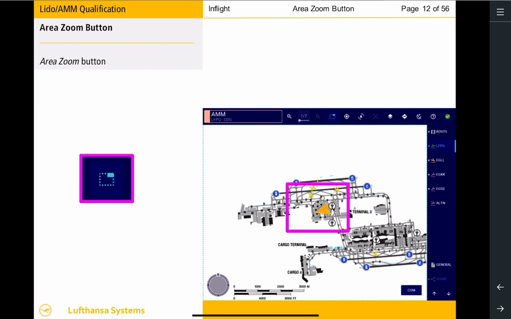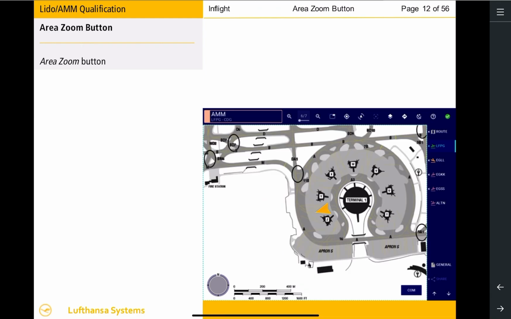Then draw an imaginary box on the area you want to zoom into on the airport map. Upon releasing the dashed box, the selected map area will automatically select the next highest zoom level corresponding to the selection. If the selected area is too big to fit in a higher zoom level, then the next zoom level will be automatically selected and the airport map will be positioned at the center of the selection. The Area Zoom button is selectable in both North Up and Track Up orientation modes.